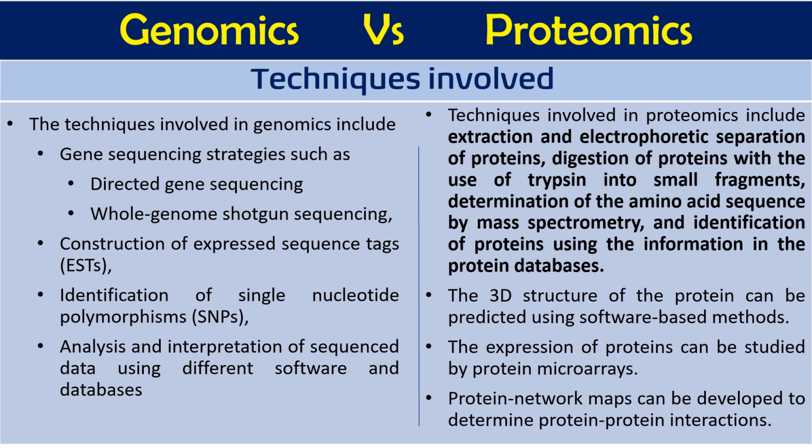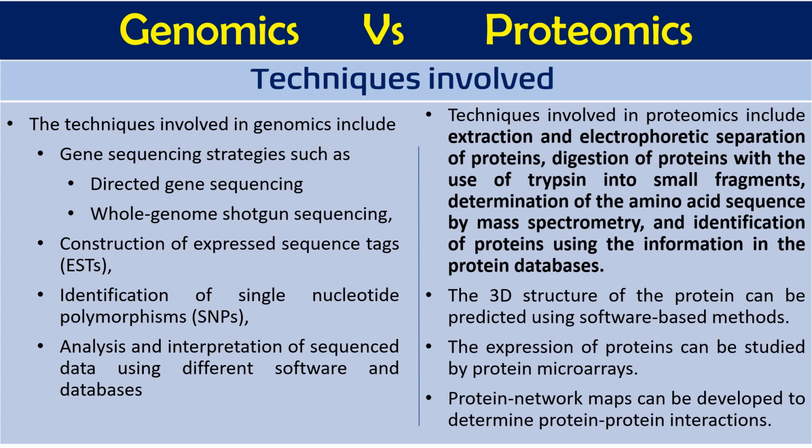In proteomics, the techniques involved include extraction and electrophoretic separation of proteins, digestion and degradation of proteins into small fragments with the use of trypsin, determination of amino acid sequence by mass spectrometry, and identification of protein using the information in the protein database. The 3D structure of a protein can be identified by different software-based methods. The expression of protein can be studied by protein microarray.